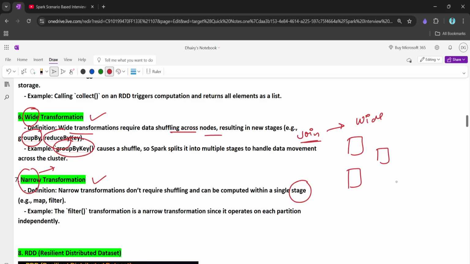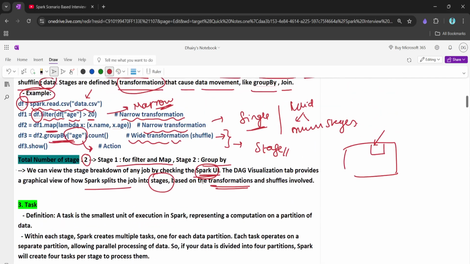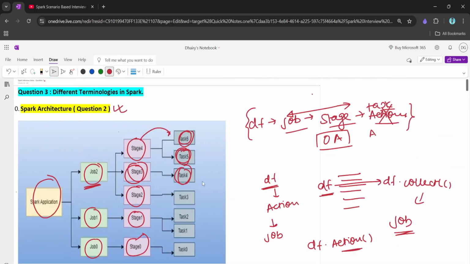Data shuffle means, we know that Spark is a distributed system, right? The data is split or stored at different nodes. So when we call a wide transformation, the data is shuffled across the nodes. I think we understood this. So let's talk more on this. We understood how the Spark stages are decided.